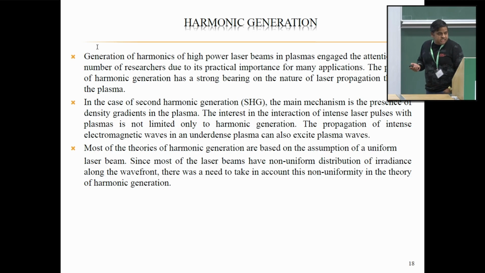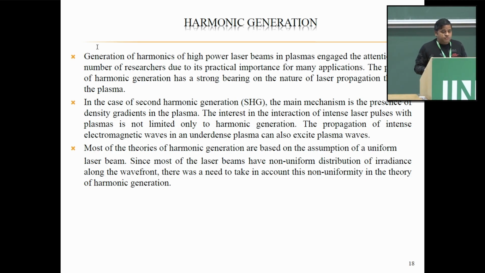Generation of harmonics of a high power laser beam in plasma has engaged the attention of a number of researchers due to its practical importance for many applications. It has a strong bearing on the nature of laser propagation through plasmas because it allows the penetration of laser power to the overdense region and hence provides valuable plasma diagnostics. In the case of second harmonic generation, the main mechanism is the presence of density gradients inside the plasma.